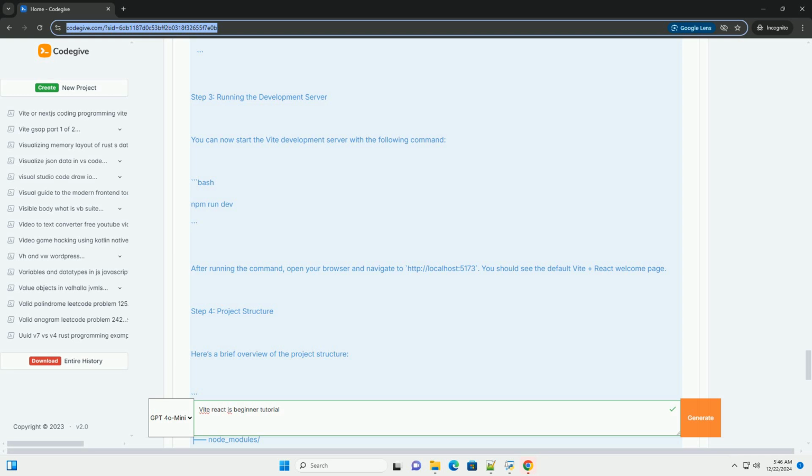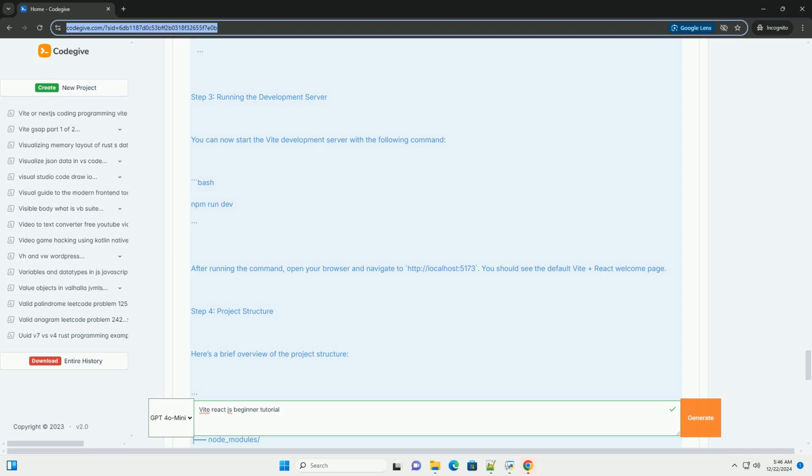Step 2, creating a new Vite project. 1. Create a new project. Open your terminal and run the following command to scaffold a new Vite project with React. Bash: npm create vite@latest my-react-app --template react. Replace my-react-app with your desired project name. 2. To navigate to the project directory, bash: cd my-react-app. 3. Install dependencies. Run the following command to install the necessary dependencies. Bash: npm install.